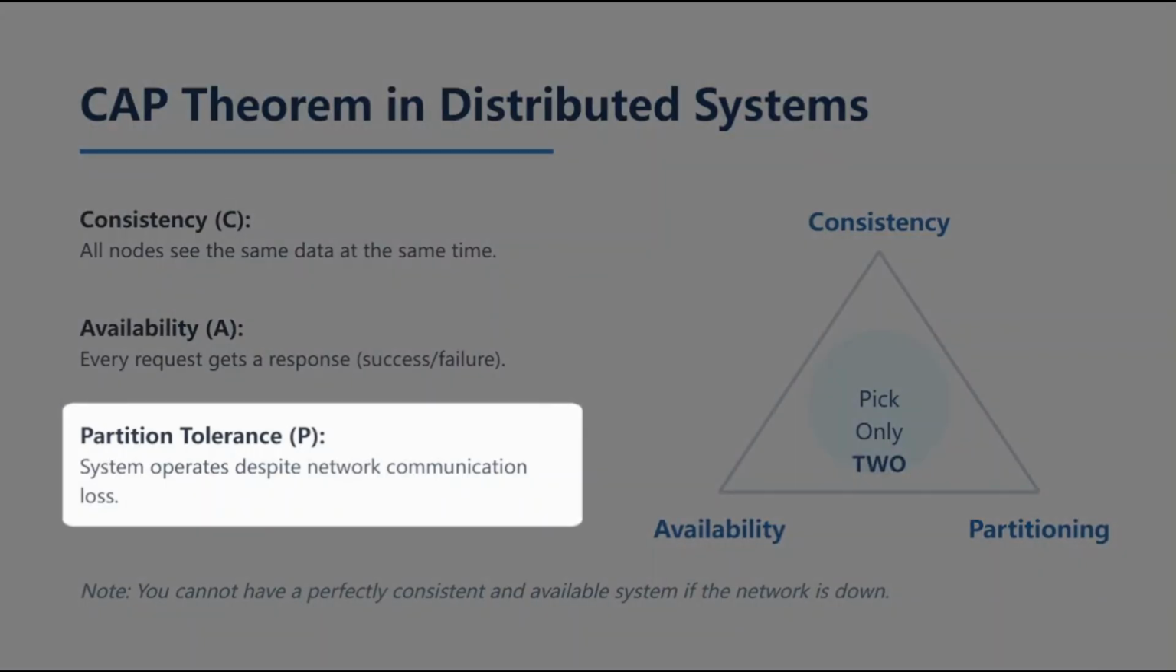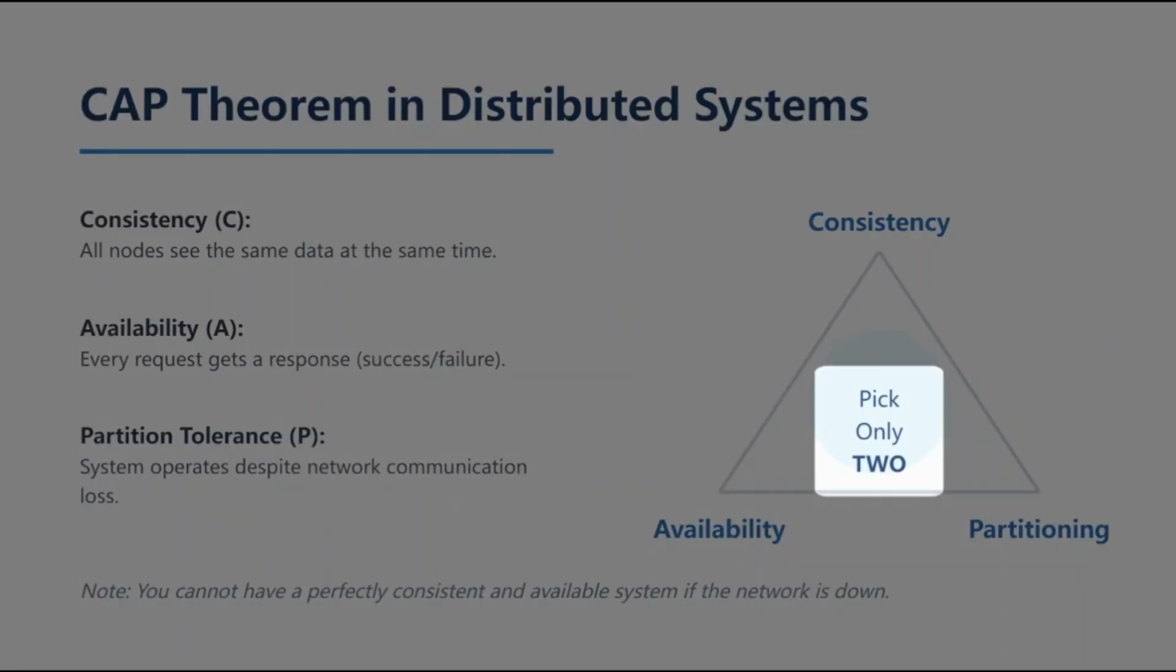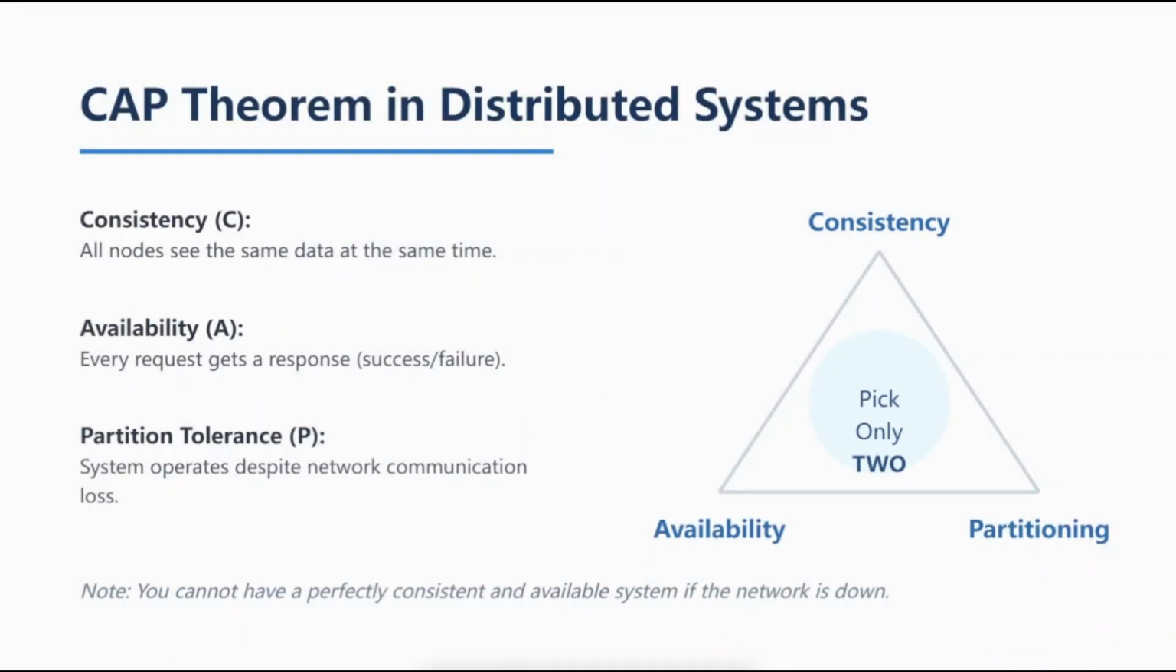And third is partition tolerance, or P. This is the system's ability to continue operating even when the network connecting the nodes fails or drops messages. In a distributed world, network partitions are an inevitability we must design for. Now, here's the core of the theorem. You can only pick two of these three guarantees at any given time. It's a rule of nature for distributed data. If the network breaks, you must choose between staying consistent or staying available. As we see in the note below, a perfectly consistent and available system simply cannot exist if there's a risk of network partitioning. Let's take a closer look at each of these pillars, starting with a deep dive into consistency.